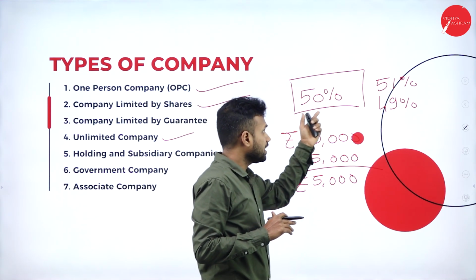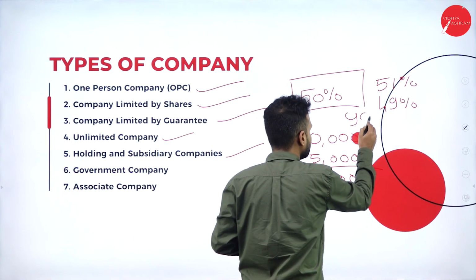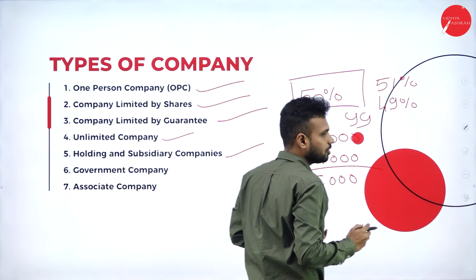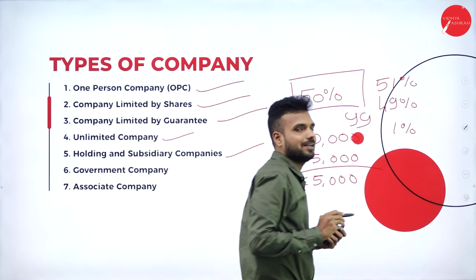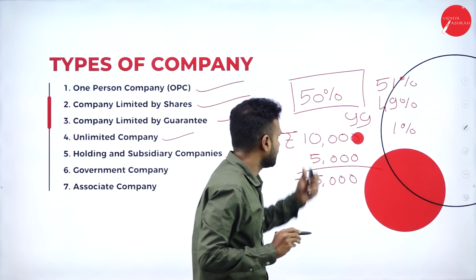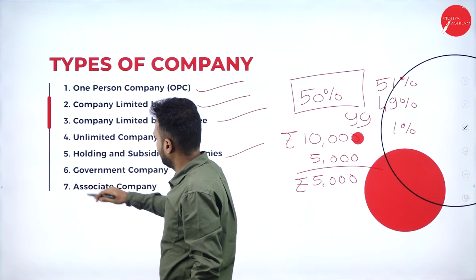So that is the holding company and subsidiary company.